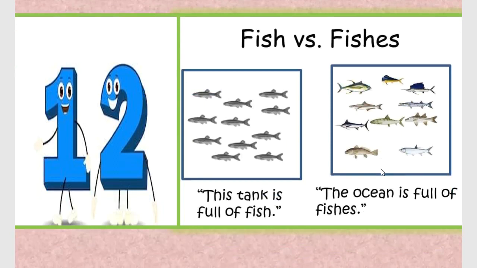Fine, all of you. Then I explained to you when we use fish and when we use fishes. When all the fish are of the same variety, same kind, then in the plural form also we use fish. But when the fish are of different varieties, then we add es, that is, we use fishes, not fish. Many fish but of different varieties, fishes. Many fish but of the same variety, fish. Clear?